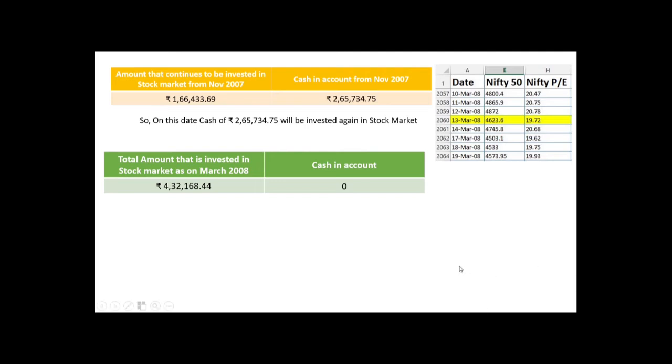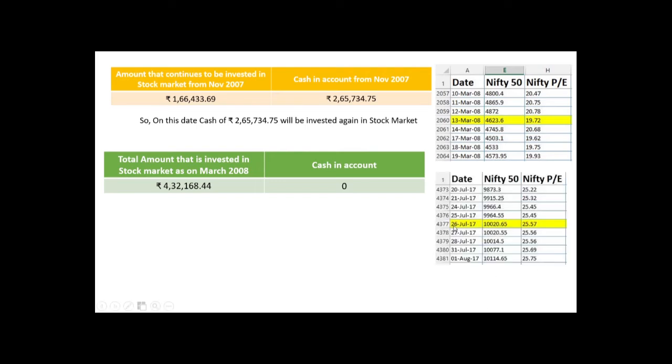So if we go through the sheet, we find that on 26 July 2017, Nifty P/E is 25.57. So you might wonder why I didn't choose this date. Because it's always better to make sure that the market is in the overbought zone. It might be that one day it will be 25, next day it will come down to 24. So to avoid that, you can keep a 10-day buffer, wherein if it's above 25 for 10 continuous days, then on the 10th or 11th day you can withdraw the amount.